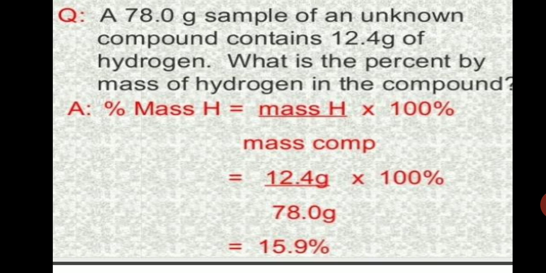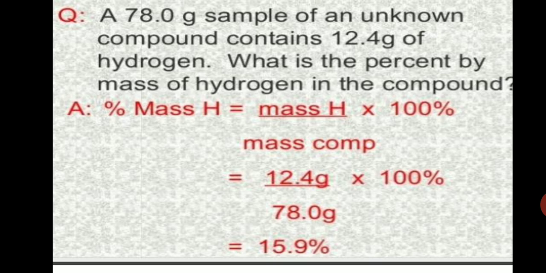So from the total amount we are using 15.9 percentage. The other substance that is contained in the sample has the remaining percentage. So we are using only 15.9 percentage of hydrogen in that compound.